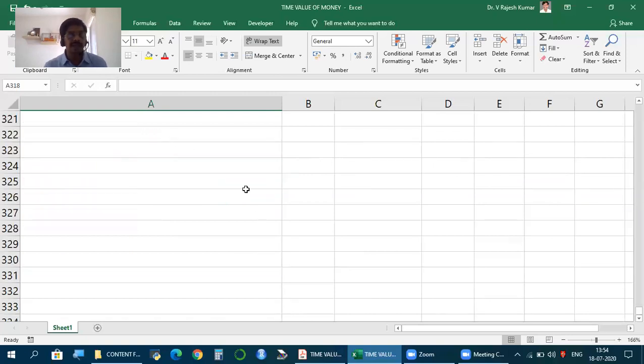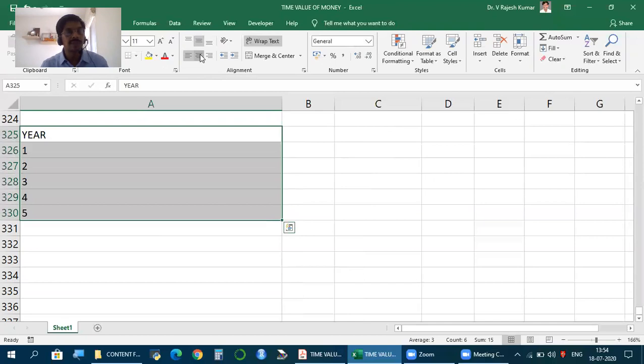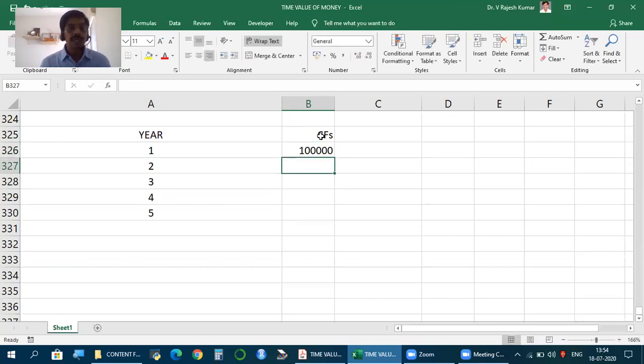For example, let's say year 1, 2, 3, 4, 5. Let's say the first year cash flow is 1 lakh. Now, every year if we get the same 1 lakh, it is annuity. But let us assume it is growing at 10% every year, meaning whatever the cash flow, every year it will be 10% more. What do you mean by 10% more? So 1 rupee this year will be 1 rupee 10 paise next year, correct? 1 rupee, next period it will be 10% more, 1.1.